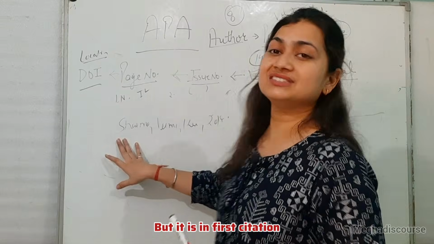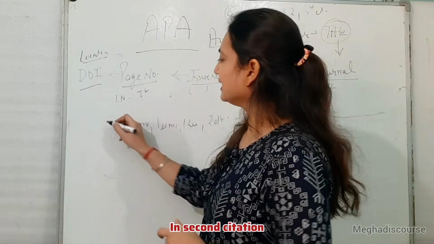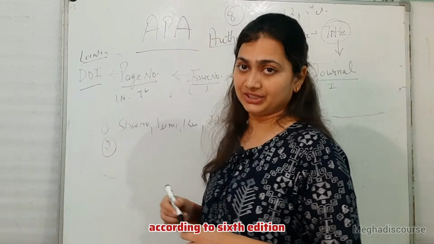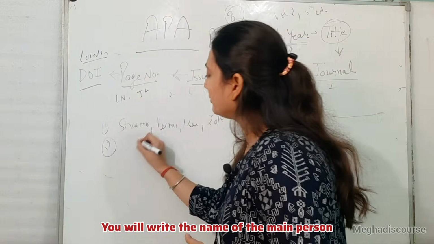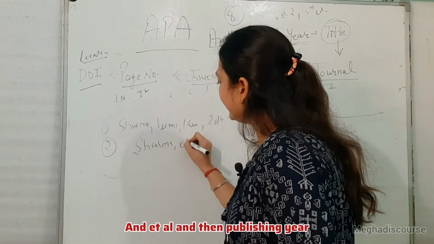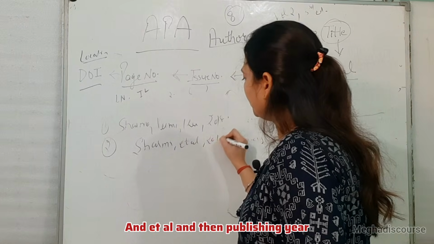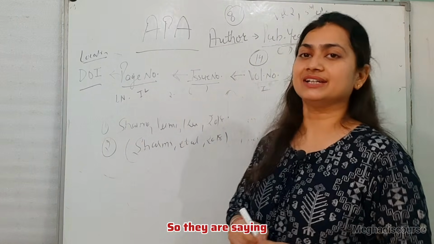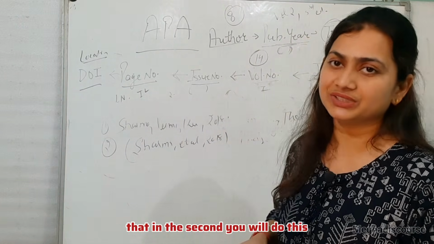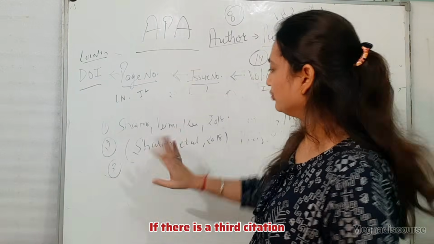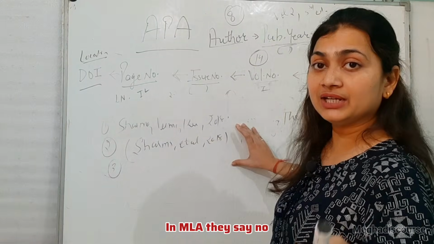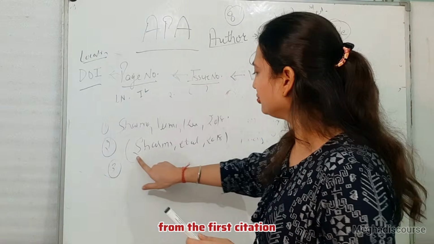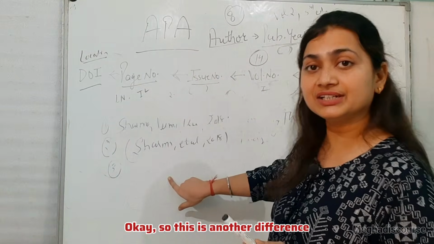But this is in the first citation. In the second citation, according to 6th edition, what will you do? You will write the name of the main person and et al. and then the publishing year. So they are saying that in the second citation you will do this. If there is a third citation, you will write the same, but from the second onwards, you will write like this. In MLA, they say no, from the first citation, you will write like this. So this is another difference.